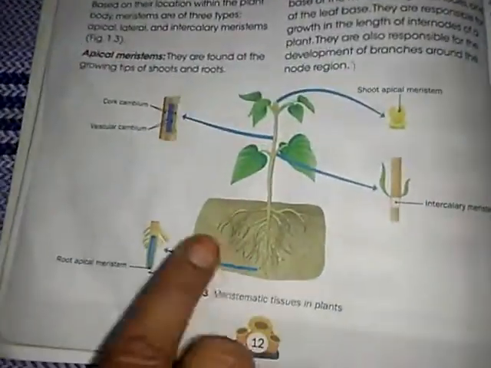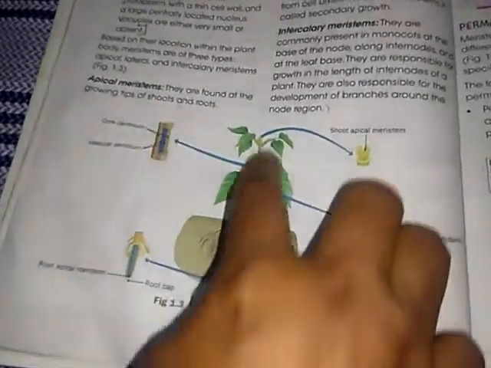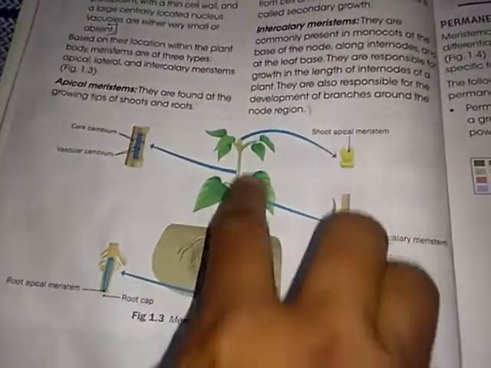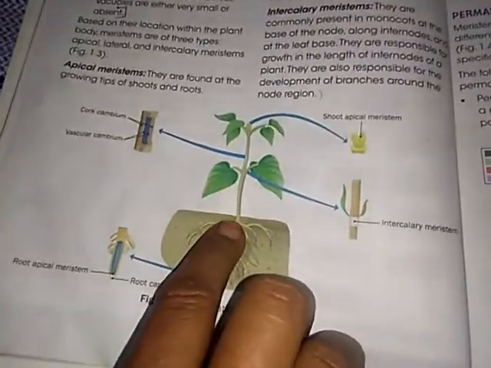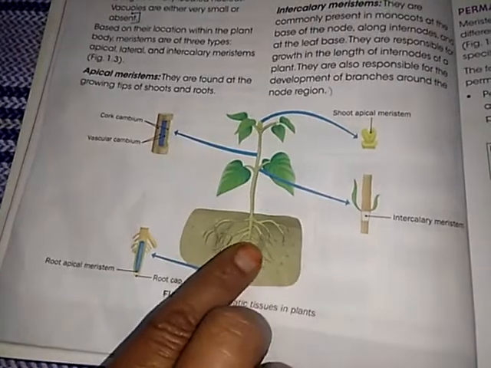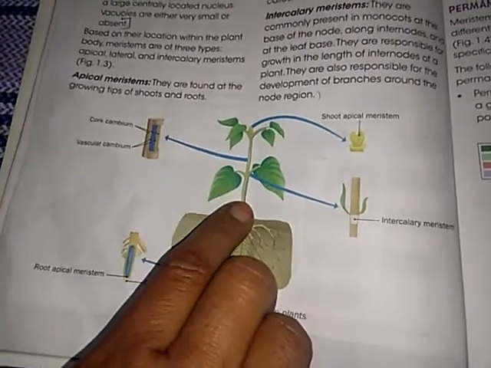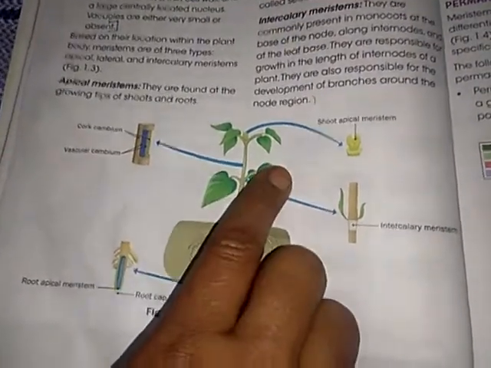Okay. Skin only protects the body from heat, cold and germs. Like that, dermal tissues. Where is dermal tissue present? In the outer layer of plants. Dermal tissues protect the roots, stem and leaves.